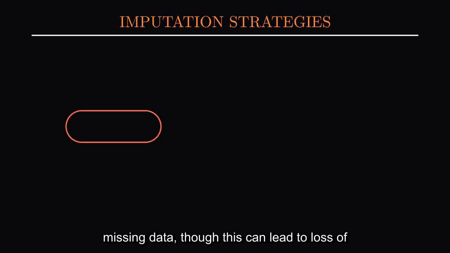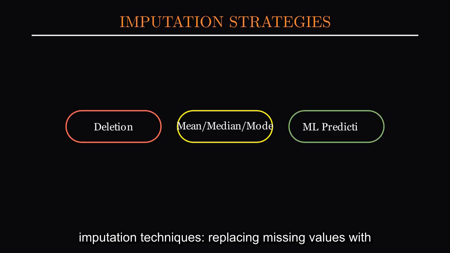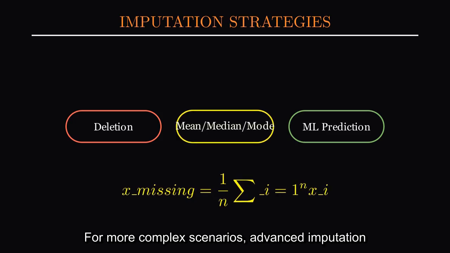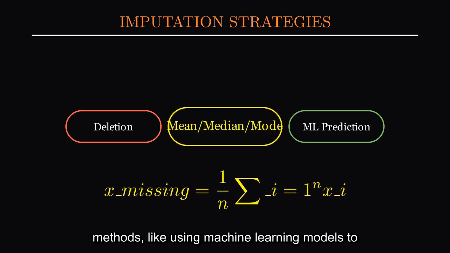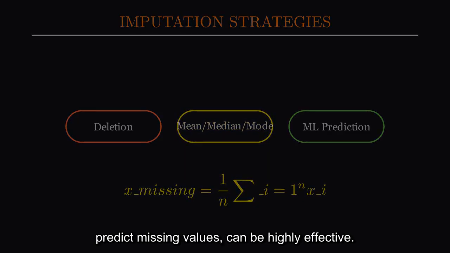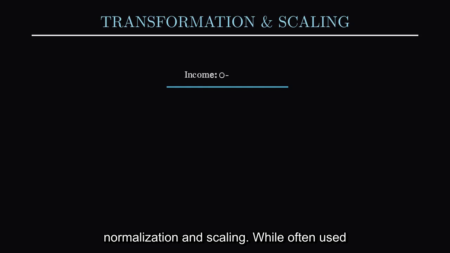You might choose to simply delete rows or columns with too much missing data, though this can lead to loss of valuable information. More often, we employ imputation techniques, replacing missing values with the mean, median, or mode of the respective feature. For more complex scenarios, advanced imputation methods, like using machine learning models to predict missing values, can be highly effective.